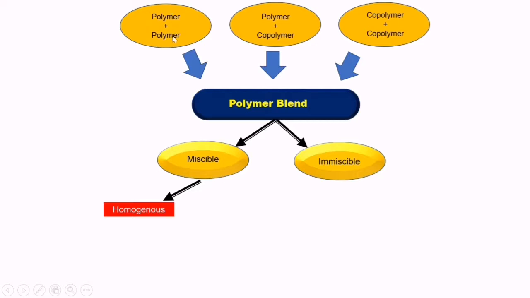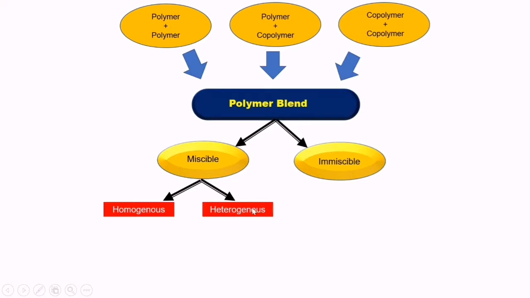That is, at the time of application or during the application, their phase remains single. So no segregation will be observed in that case, and such a blend is called a miscible homogeneous blend. Another type in the miscible blend is called a heterogeneous miscible blend. Now you should not confuse this heterogeneous with immiscible. This term here is totally different.